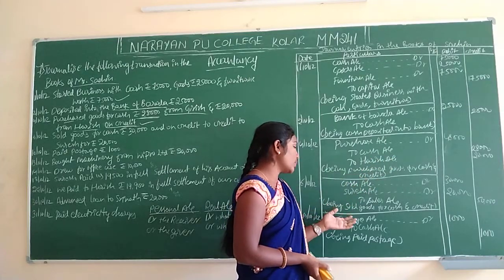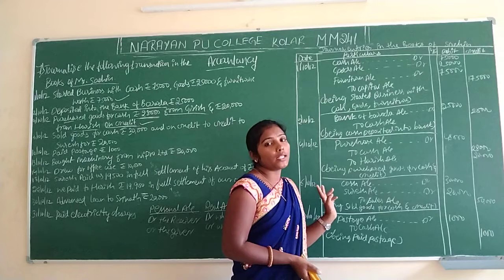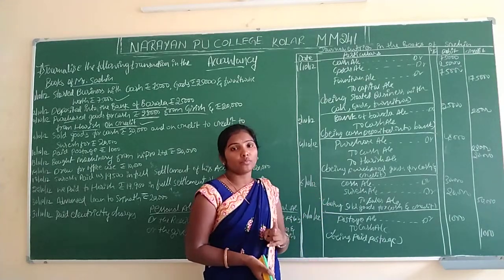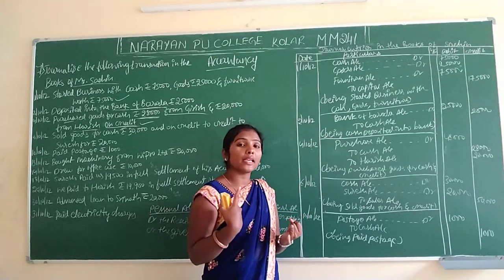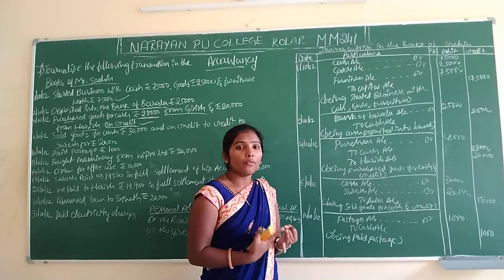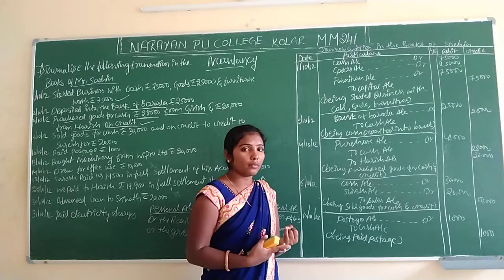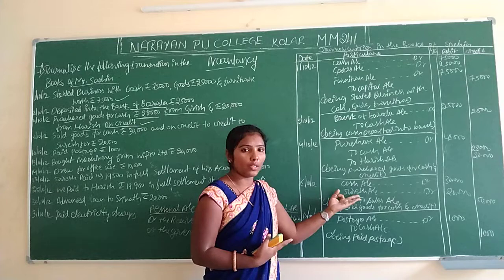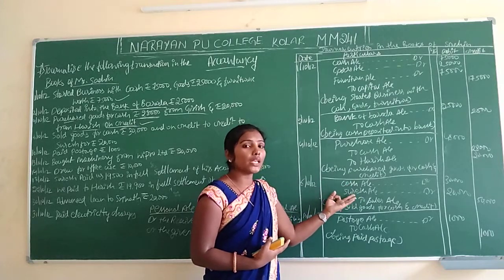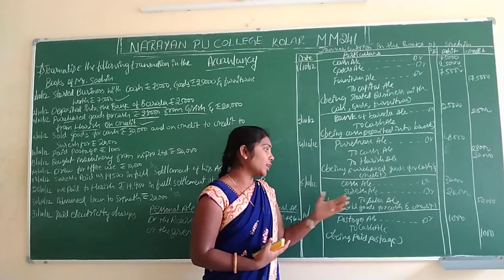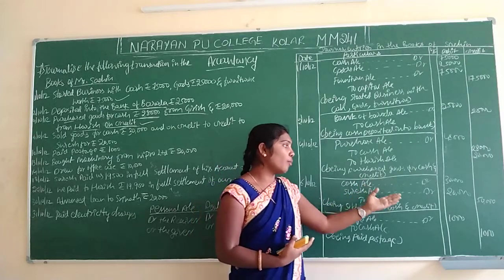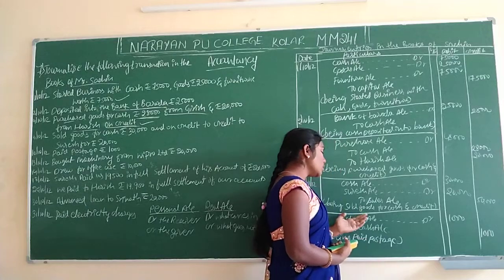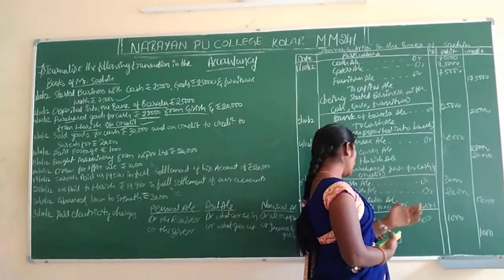And the next entry is the same, the sales. Here they sold two times. The first time they sold for cash, the second time on credit. The first person will pay cash, and the second time Suresh didn't pay the amount here. That's why we mention the name Suresh here. And next it is to sales account. The total sales amount is 50,000. Okay, being sold goods for cash and credit.